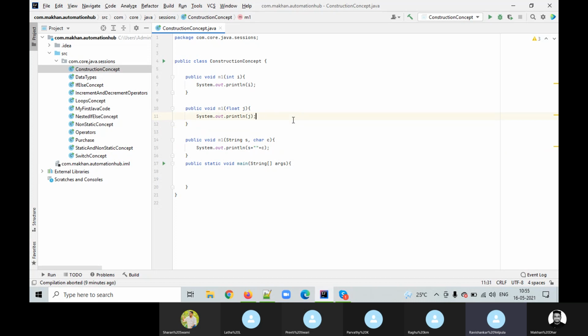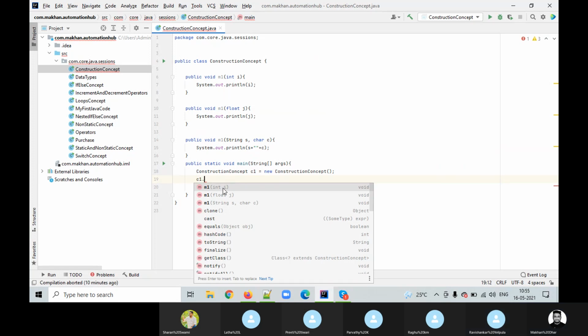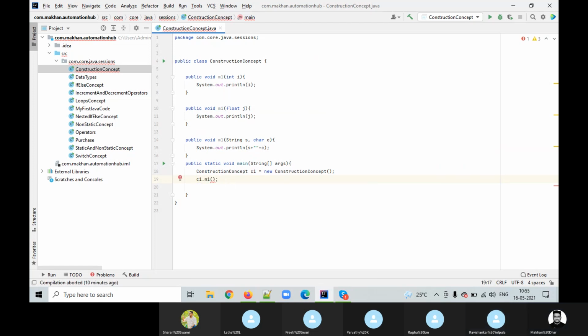Now create the object for the class and call those methods. Now call M1. Pass the variable 21.